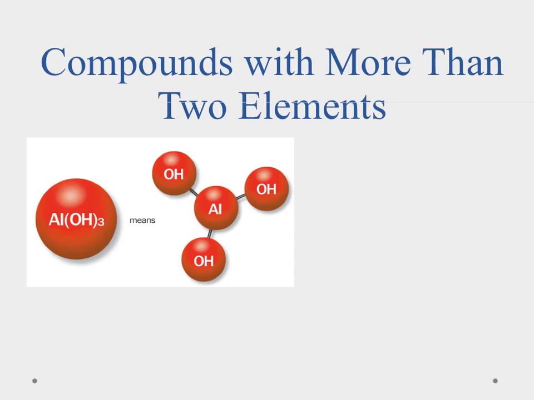So what happens if I have more than 2 elements here? Well, that's where it gets a little bit confusing. If you remember back to our discussion, we talked about those special groups, the radicals. They can make it easy.